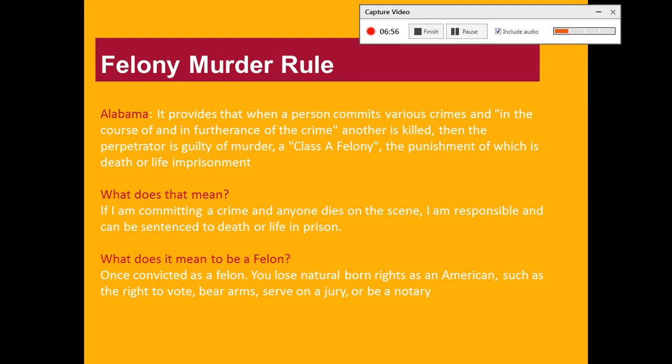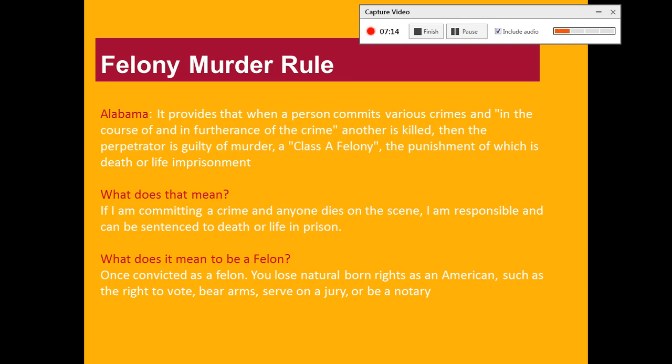So what does it mean to be a felon? Once convicted as a felon, you lose your natural-born rights as an American citizen, such as the right to vote, to bear arms, to serve on a jury, or to be a notary.